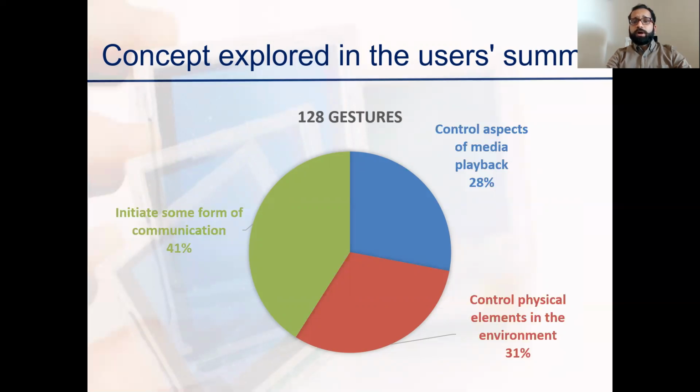We noted a wide range of alternative gestures for similar actions between the groups.